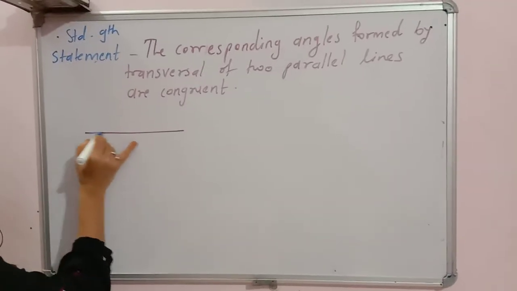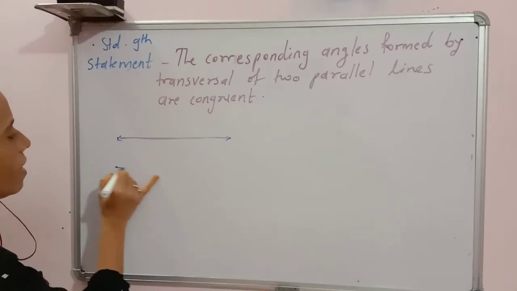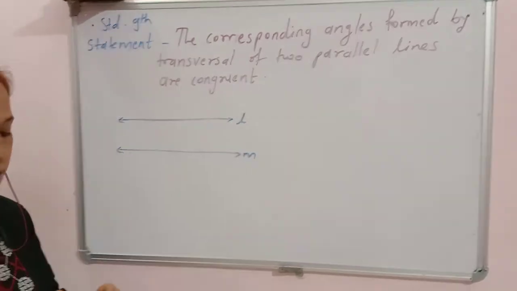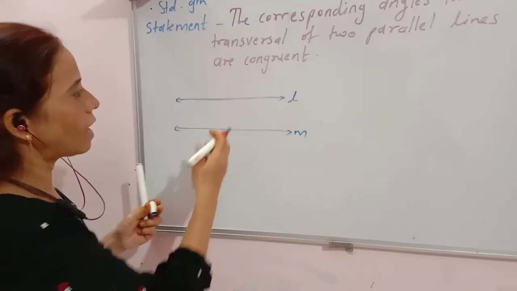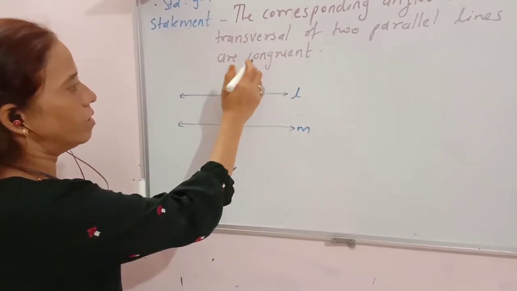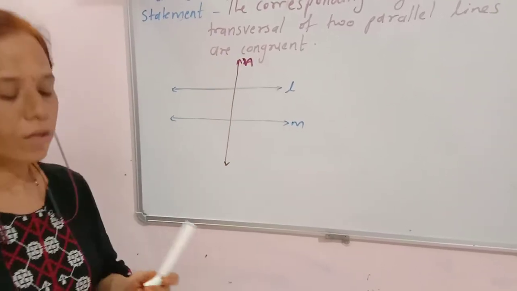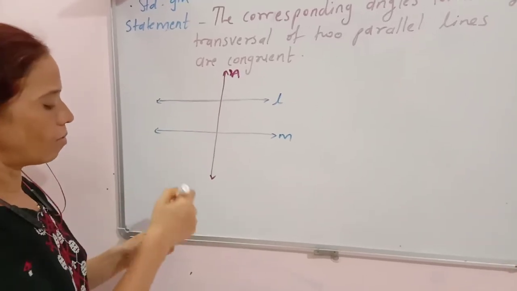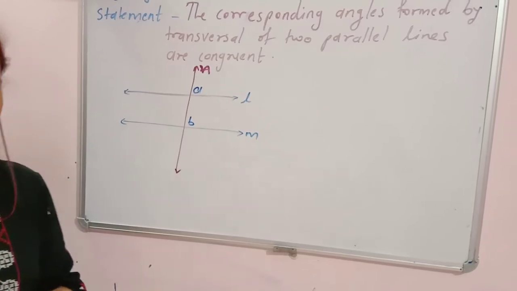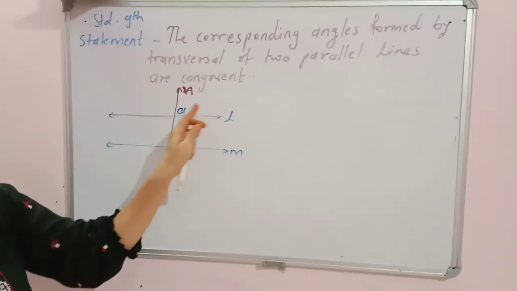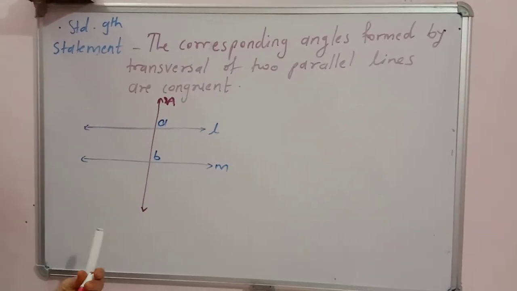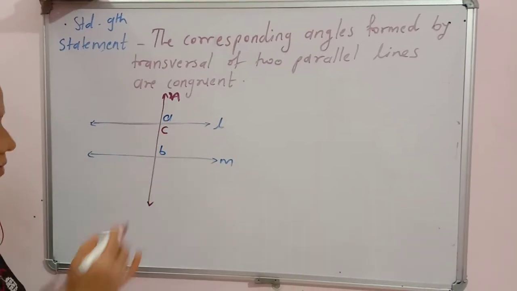So these are two parallel lines. Suppose this is line L, this is line M. These are the two parallel lines, and the third line, line N, is their transversal. Okay, so 8 angles are formed, and this is angle A and angle B. These are corresponding angles, and what we have to prove here is that these two angles are congruent. We will take another angle here, that is angle C.